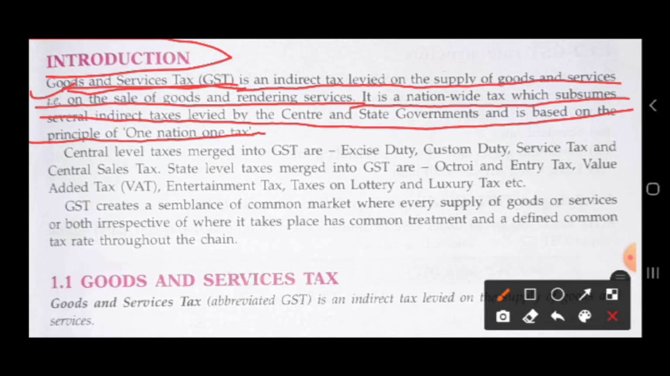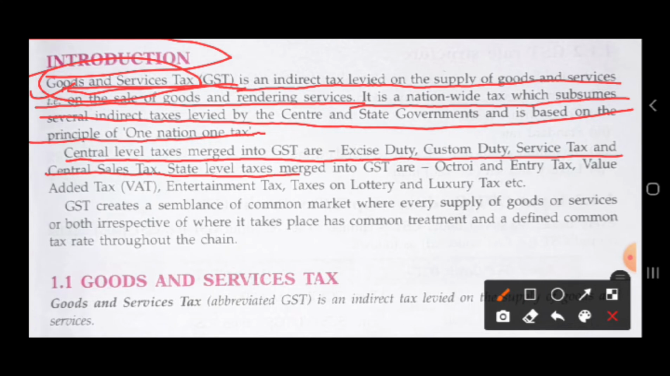It means that earlier, when you went somewhere, excise duty, custom duty, service tax, central sales tax, etc. taxes were to be paid by the customer, but now all of them are combined and a single tax is made, which is GST. The central level taxes merged into GST are excise duty, custom duty, service tax and central sales tax.